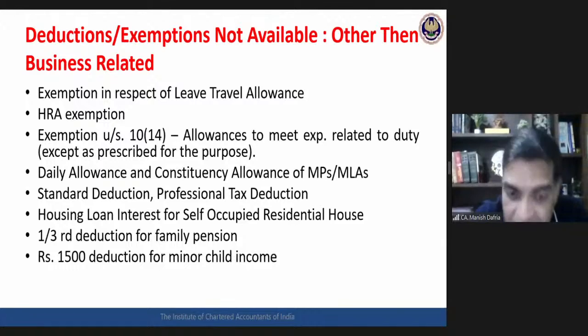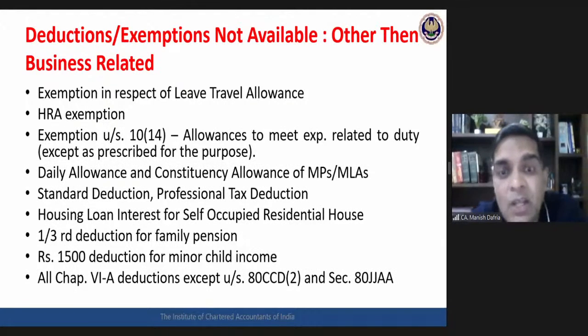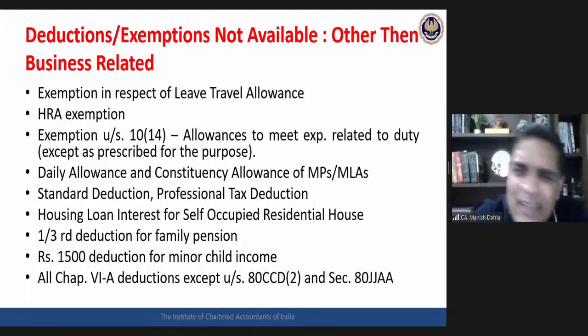Okay. Then next, and again very, very important, all chapter 6A deductions, starting from even 80C, which is the most commonly used deduction, even that 80C would not be allowed. 80C, 80D, 80CCC, 80G, 80TTA, 80TTB, any chapter 6A deduction will not be allowed except two. In this whole chapter 6A, two deductions would be allowed.